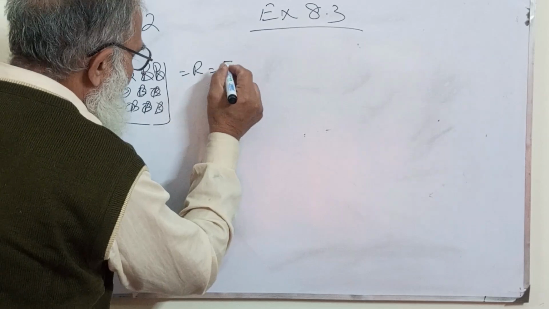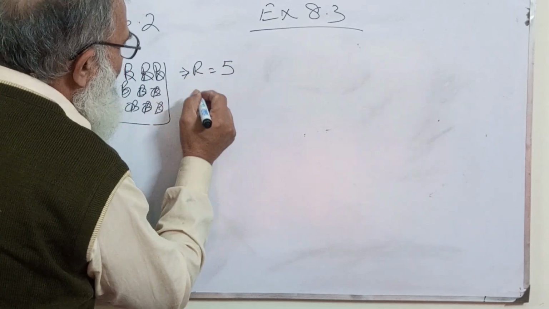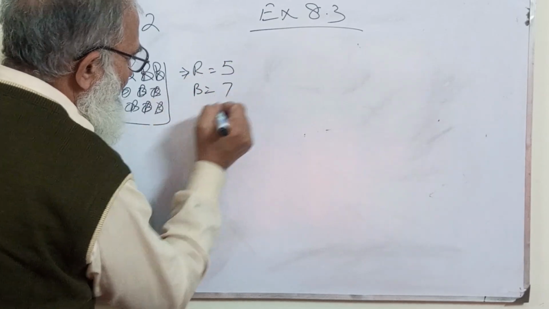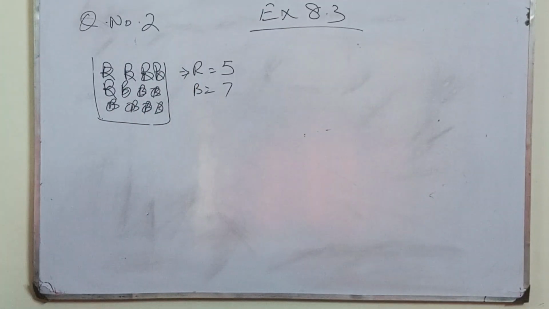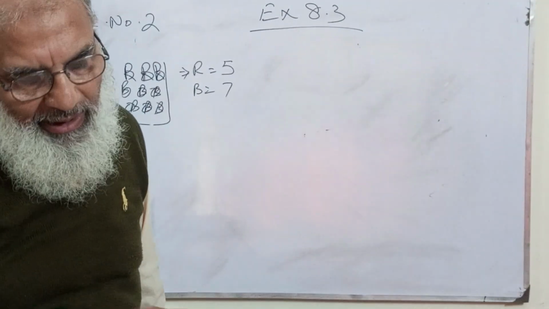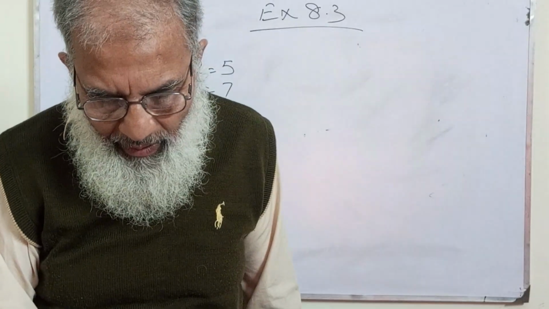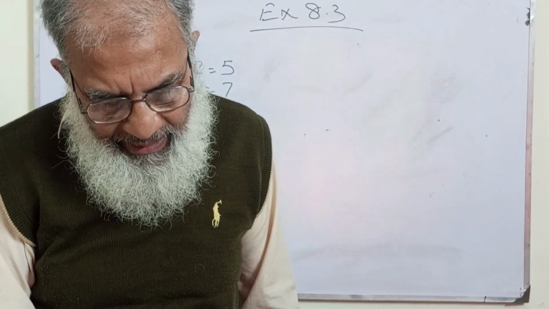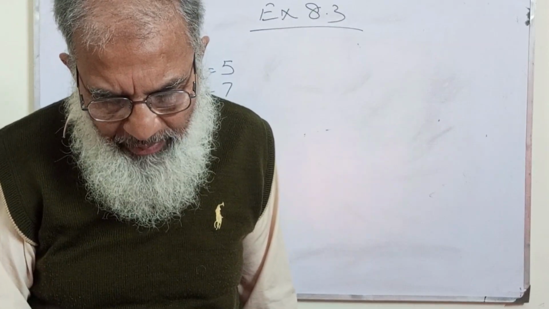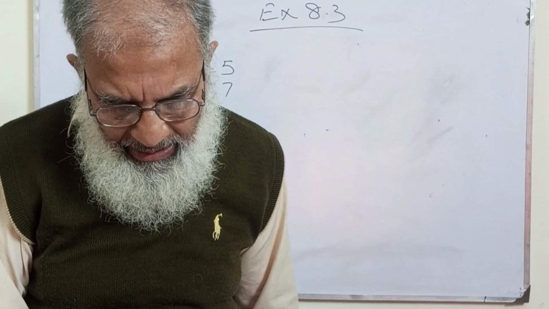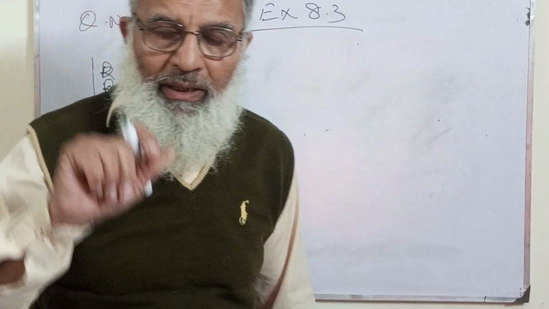Reds are equal to 5, and blues are equal to 7, because in total there are 12 balls. A ball is drawn at random from the bag. It is then replaced, and a second ball is drawn. Now what thing?